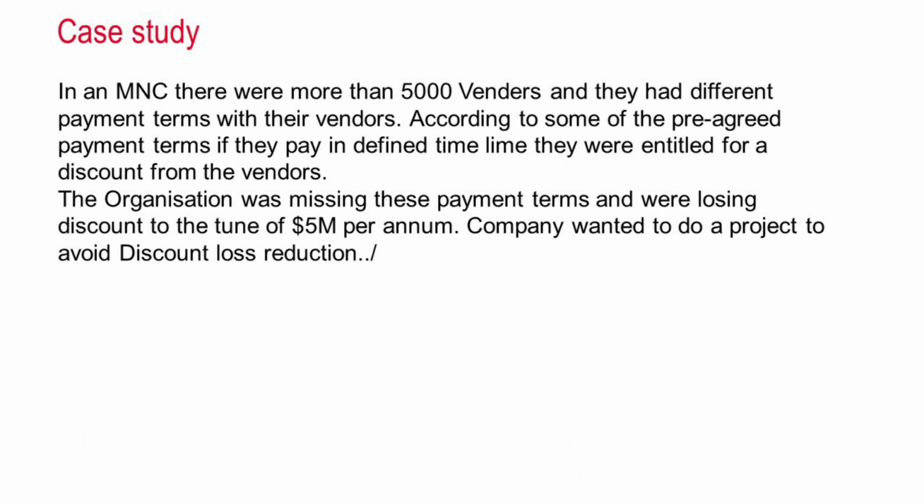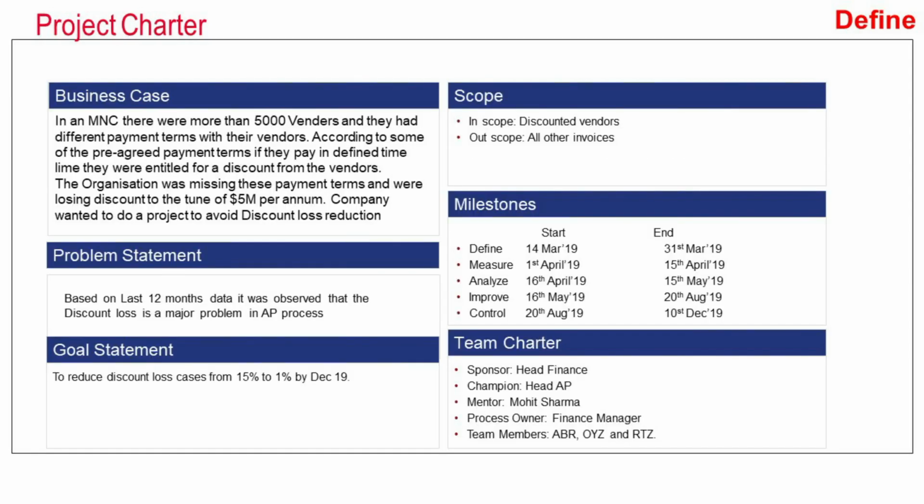So they created a Six Sigma team, which was led by a black belt, and they started the project. The first thing the team did was to create a project charter. They created business case, problem statement, goal statement, scope of the project, milestones, and team charter. The goal of the project was to reduce this discount loss cases from 15% to 1% by December 2019. They started their project on 14th of March and they finished their project on 10 December 2019. The scope of the project was all the discounted vendors and rest of the other vendors were out of scope.